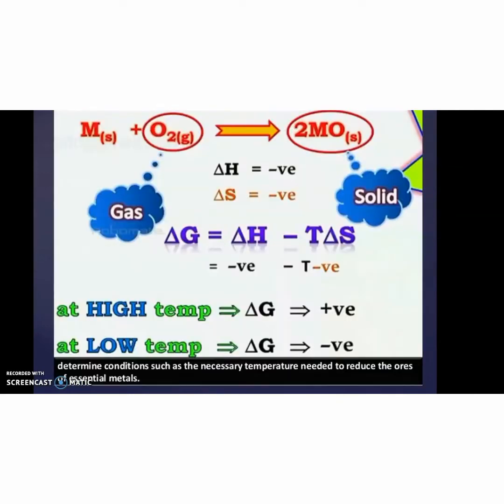For example, when a metal reacts with oxygen, it forms a metal oxide, which is solid in state. Here, both delta H and delta S are negative. So at high temperature, delta G is positive, and at low temperature, delta G is negative.